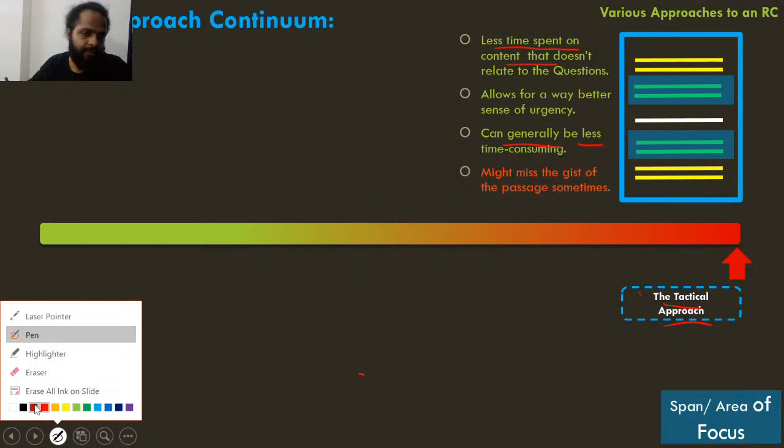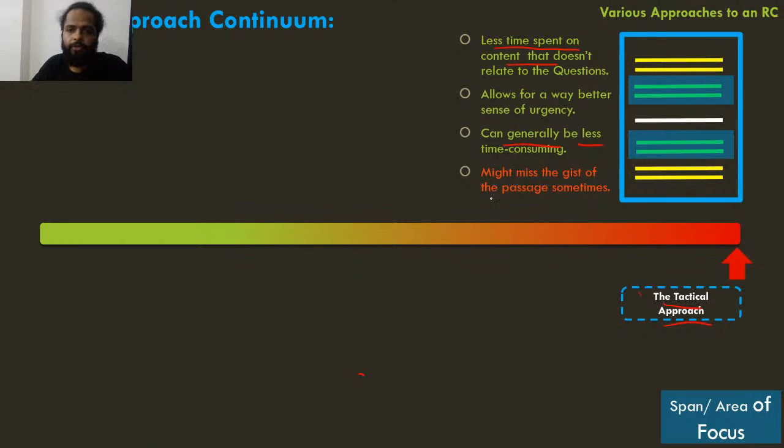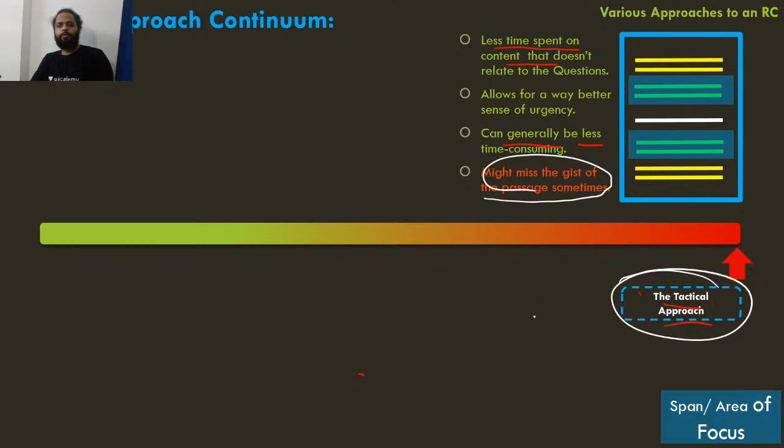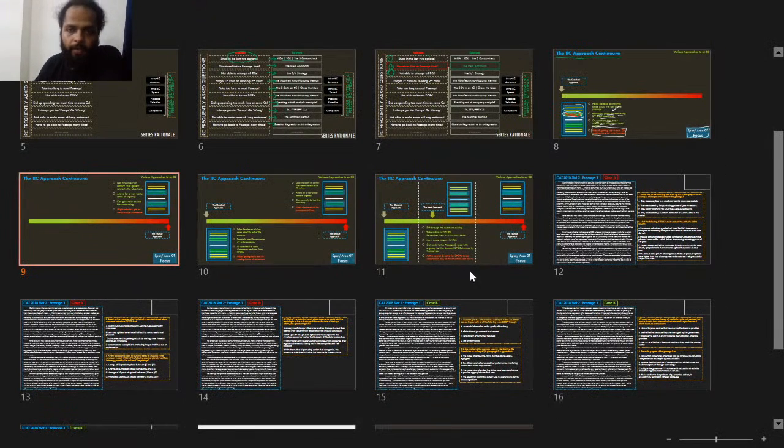इसका disadvantage basically ये है that you might just miss the gist of the passage sometimes because आप पूरा passage exactly you're not reading it in the order that the author intended you to read, right? So that's the disadvantage of the tactical approach. So क्या करना चाहिए? What should be the solution? Should you go by the classical approach? Do you go by the tactical approach? Which approach do we go by?